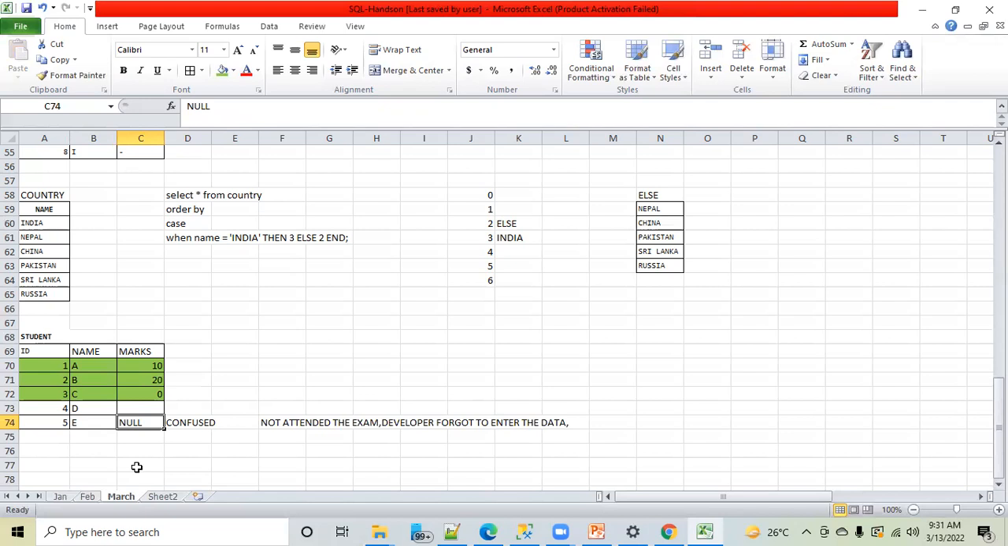Zero means you are sure C has appeared for the exam, but he has scored 0 marks. So you are sure, no confusion in C, right? D again, you are a little bit sure that D has appeared, but maybe you are waiting for the marks and you have some hope that you will receive it. But E, you are totally blank. You are confused. You don't have any clue at all whether E has appeared in the exam or has not appeared in the exam.